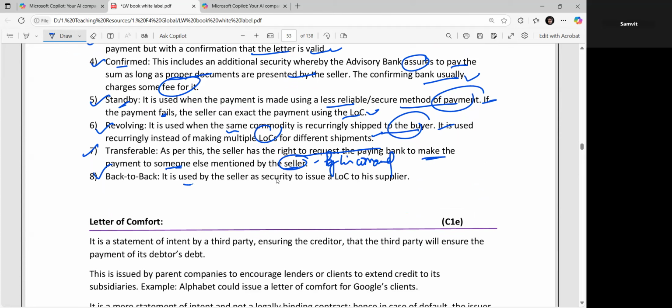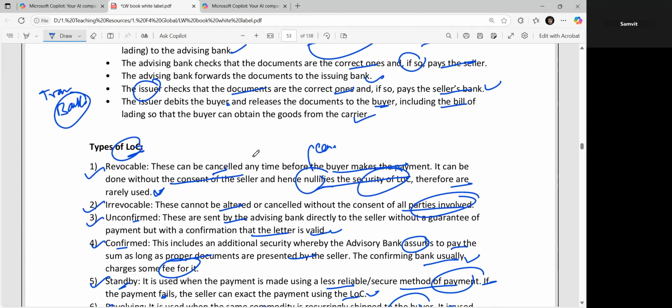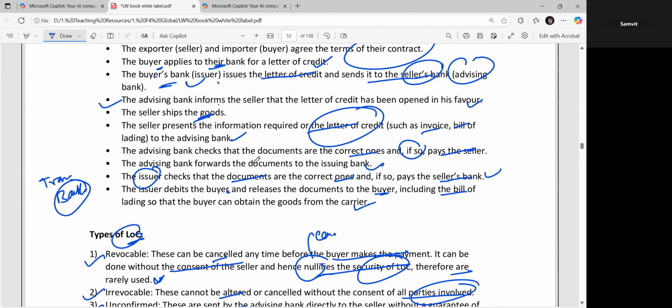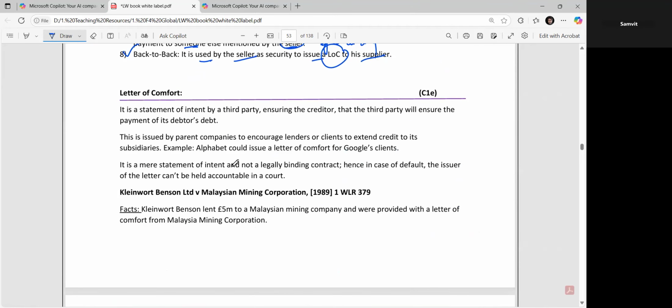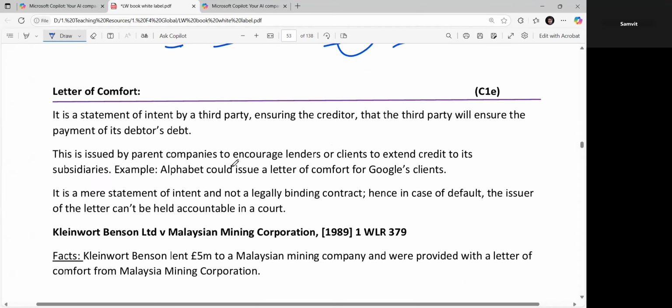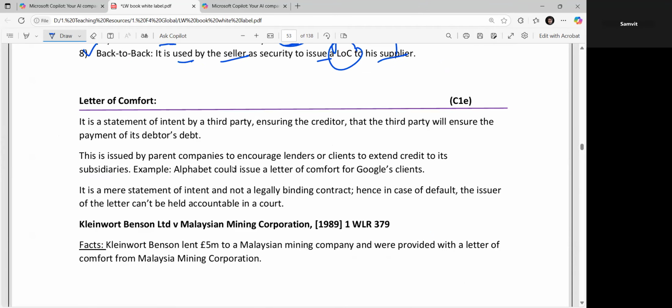Back to back is issued by the seller, with the LOC as security, to issue a LOC to his supplier. I know that many of the things might not have been clear because ultimately these are all definitions, right? There is no explanation I could give you as an example. So just learn the theoretical thing which is there. And if you have any problem understanding the things, do let me know, then I will help you with the same, okay?